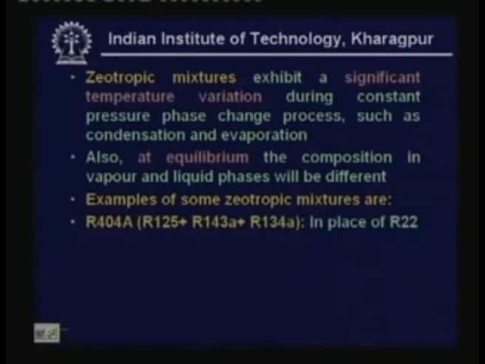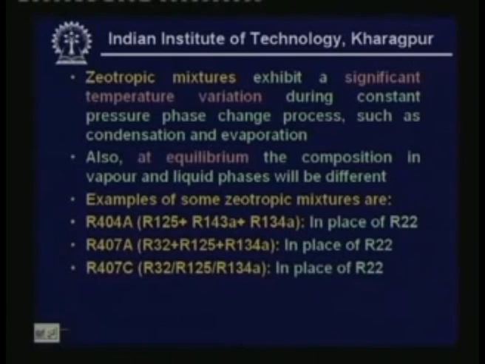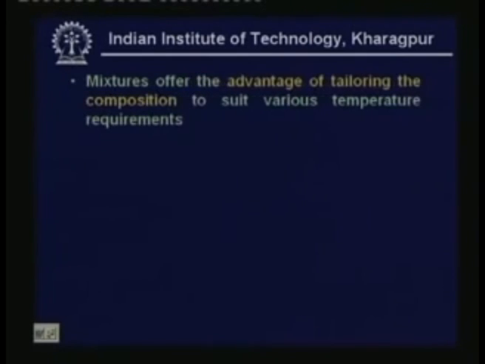Examples of some zeotropic mixtures are R404A, which is a mixture of R125, R143A and R134A. This is mainly used in place of R22. Then you also have R407A, a mixture of R32, R125 and R134A. This is also used in place of R22. Then you also have R407C, which is used in place of R22.